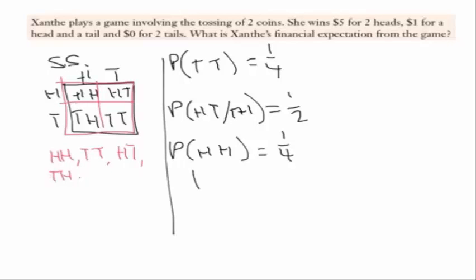Now to find the financial expectation, what we do is we get the probabilities and we multiply them by their outcome. So I might just write here, draw an arrow, if she wins $5 for 2 heads, so I'll just put down here $5.